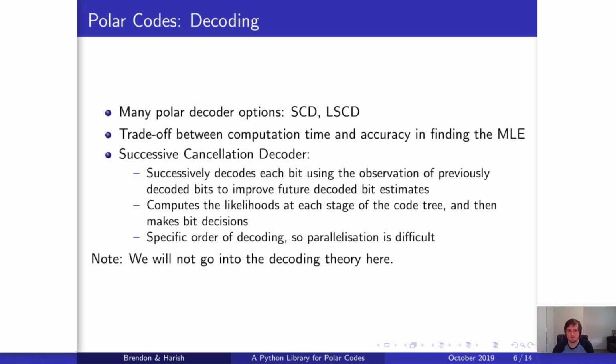The decoding is performed by computing the likelihoods at each stage of the code tree and then estimating what bit this corresponds to. However, the order of decoding is very important and also a reason why parallelization of this decoder is difficult.